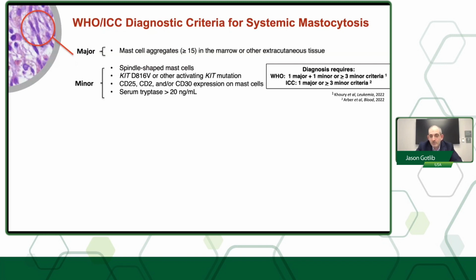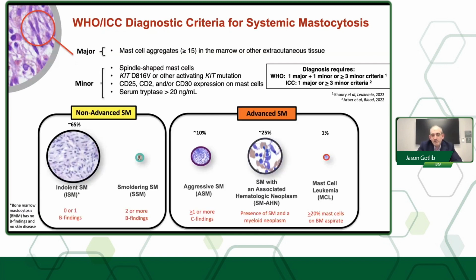Now, the WHO and the ICC differ a little bit in terms of what is required to fill the criteria. The WHO requires one major and one minor criteria or three or more minor criteria, whereas the ICC, one major criteria is sufficient or three or more minor criteria. Now, I typically think of mast cell disease as not advanced versus advanced. In the non-advanced category, there is indolent systemic mastocytosis or ISM, and this is by far the most common subtype